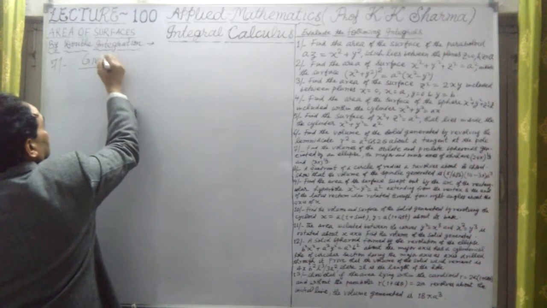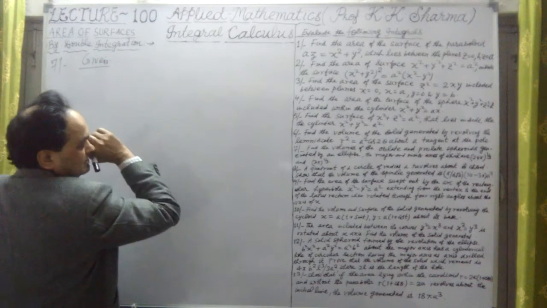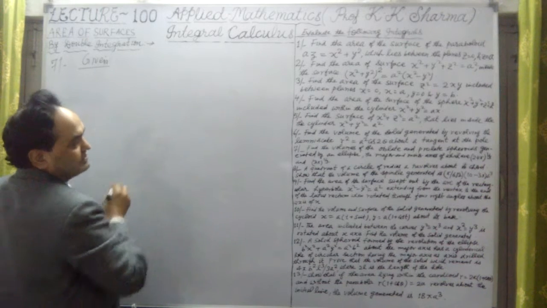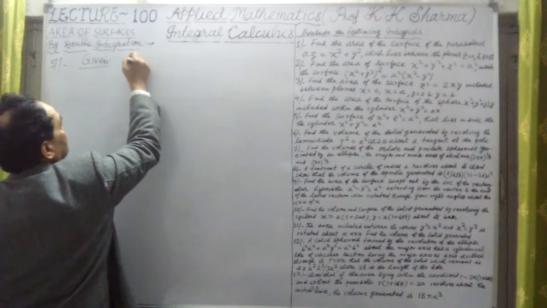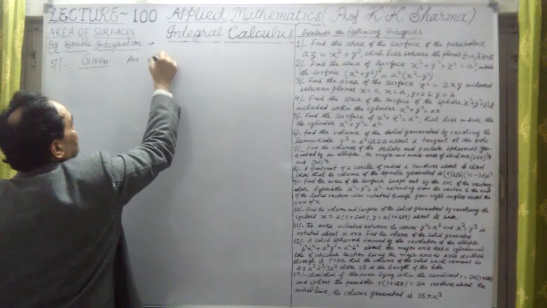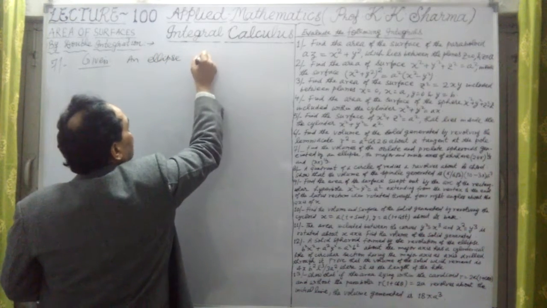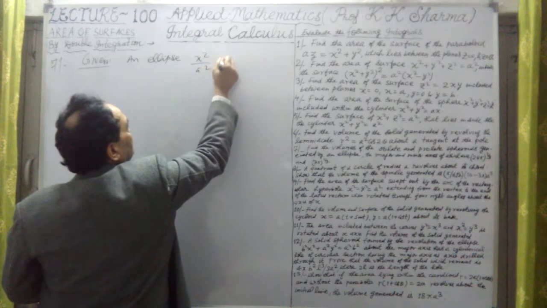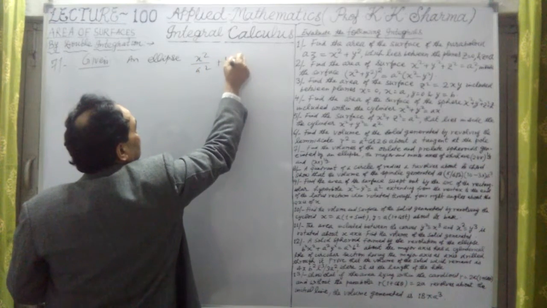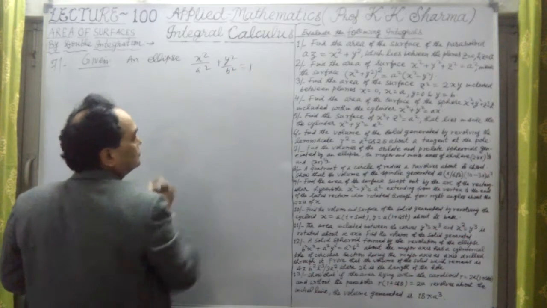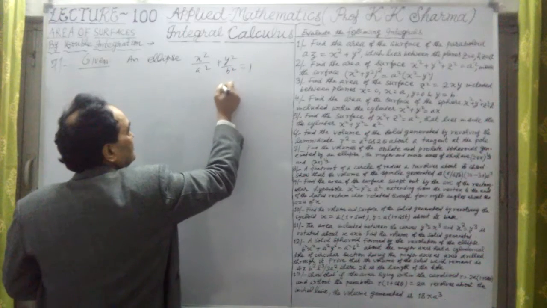What are the things given to us? First, there is an ellipse. Let me write the standard form of the ellipse and then compare: x square upon a square plus y square upon b square is equal to 1.